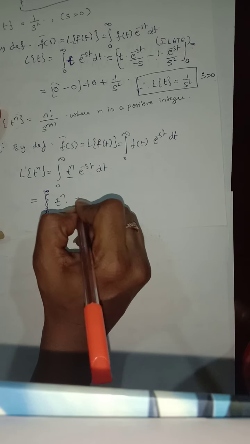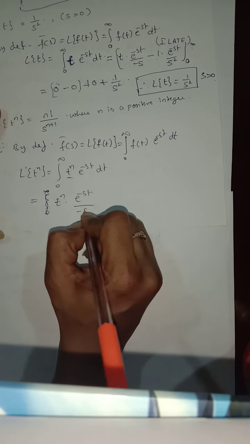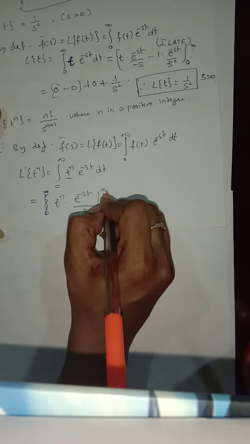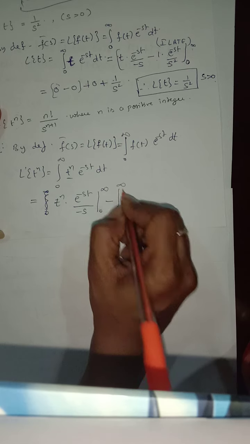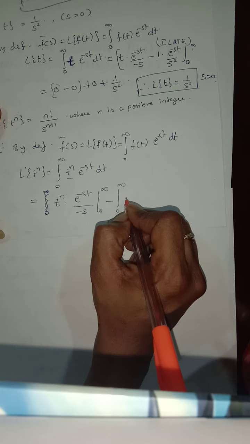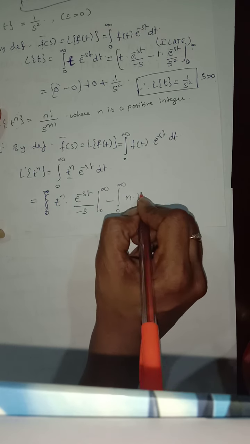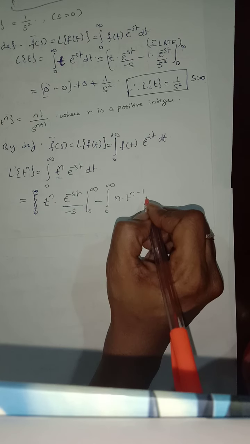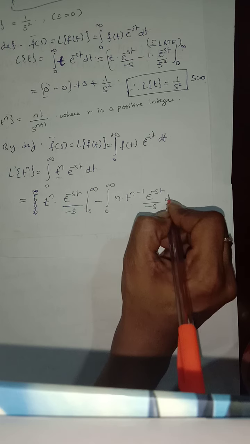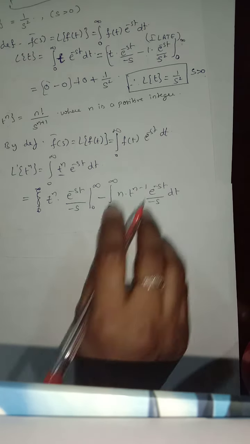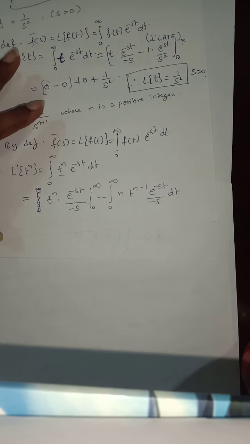The integral of the second is e power of minus st by minus s, with limits 0 to infinity, minus the integral from 0 to infinity of the derivative of t power of n, which is n into t power of n minus 1, times the integral of e power of minus st, which is e power of minus st by minus s, dt. So like this we got it.